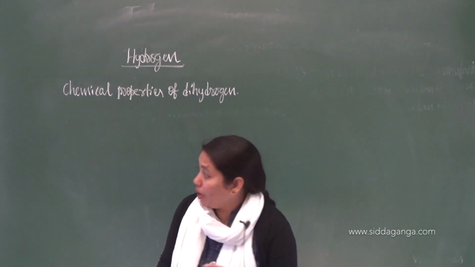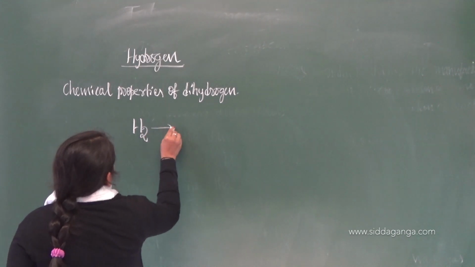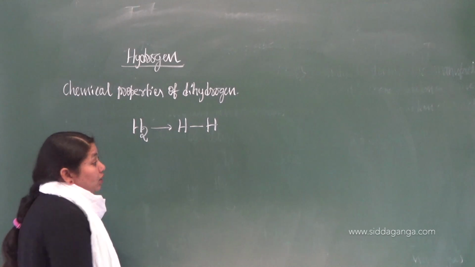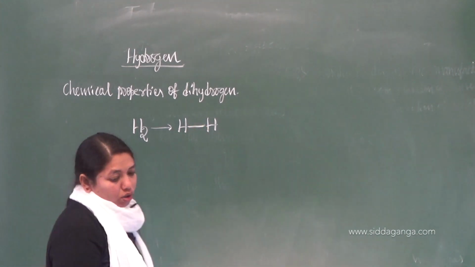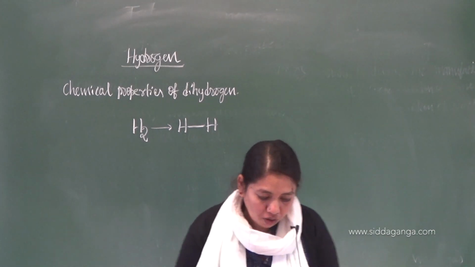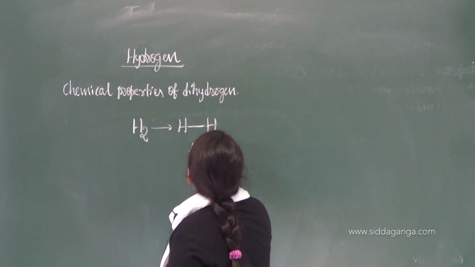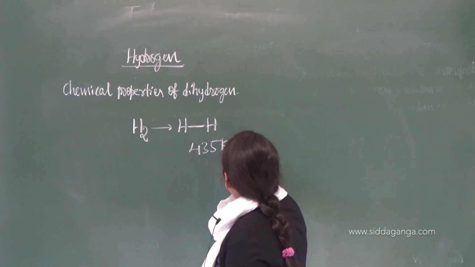Why? Because hydrogen, that is dihydrogen, H2, is made up of 2 hydrogen atoms. You know this concept, right? Here these two are bonded by a single bond, which has a very high bond dissociation enthalpy of 435 kilojoules per mole.